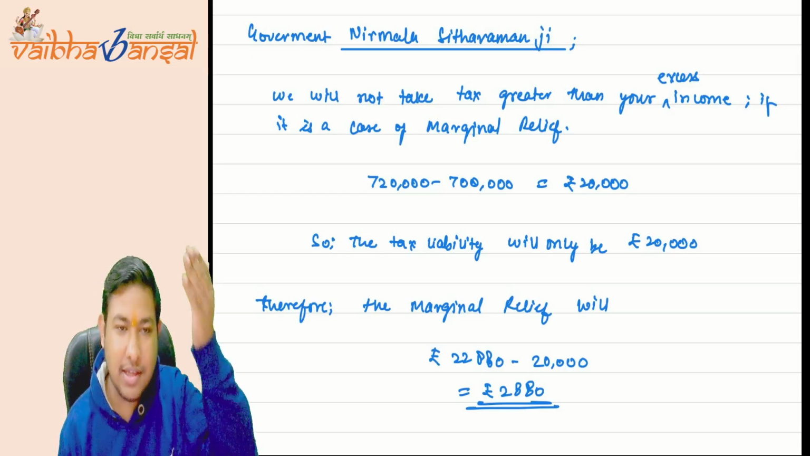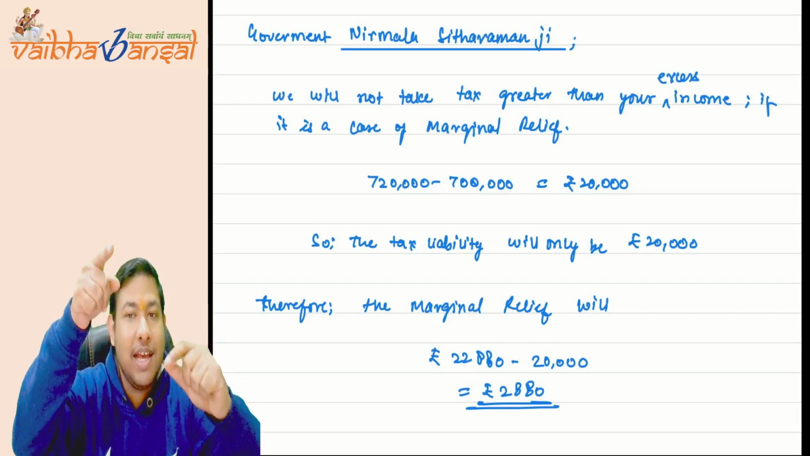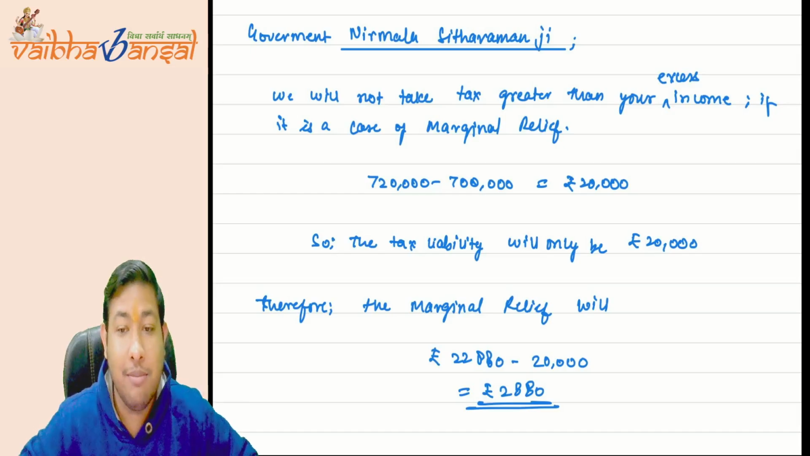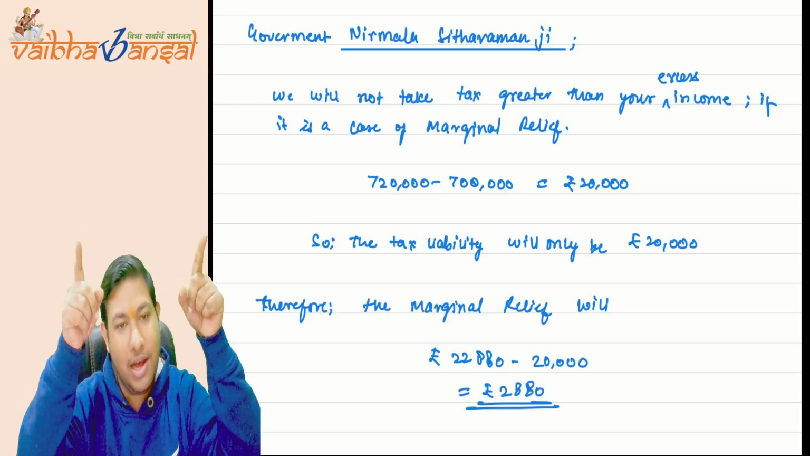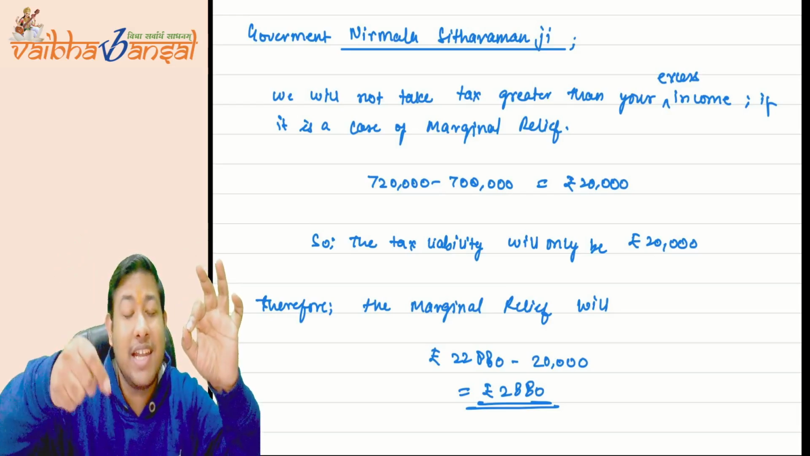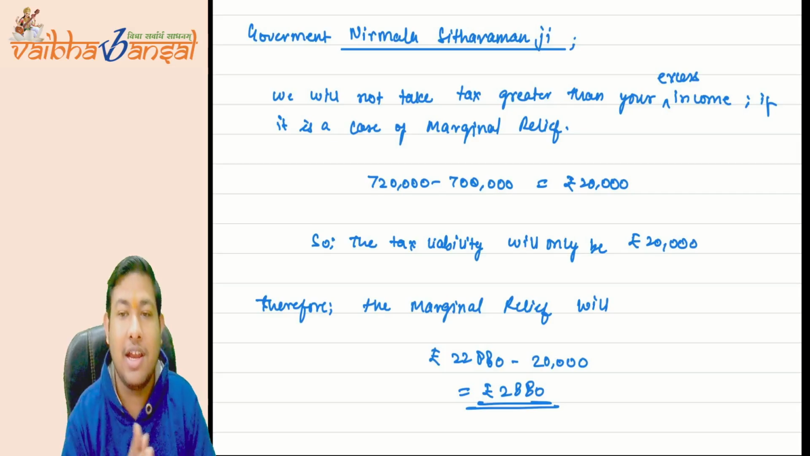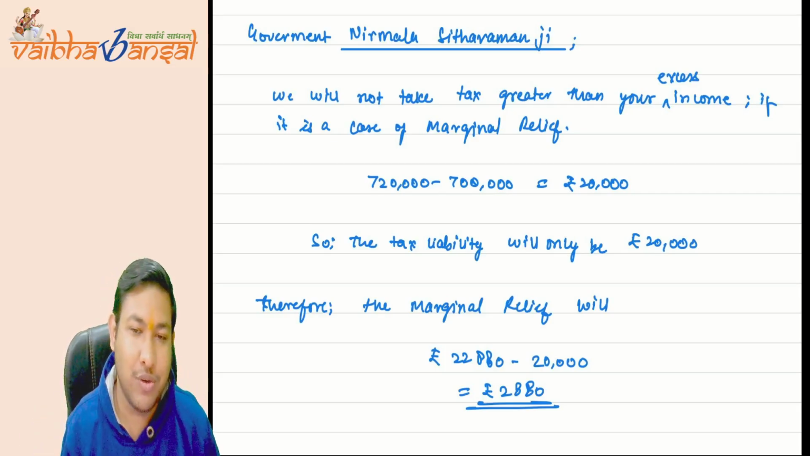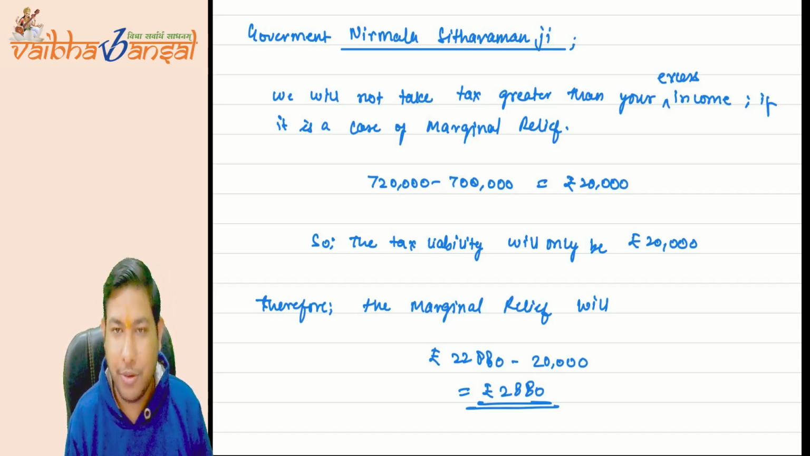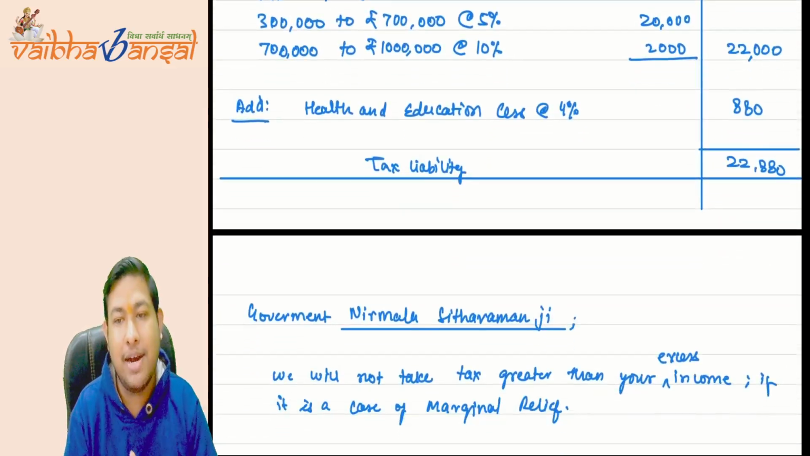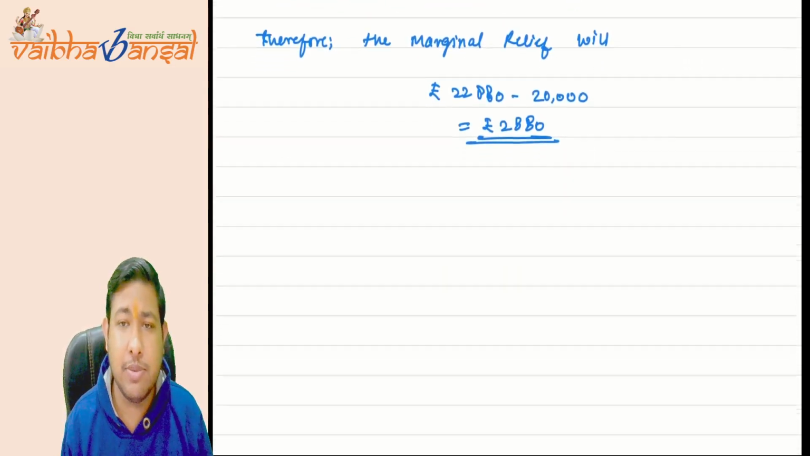This is the same as in the marginal relief for surcharge as well. There you were taking the extra 1 lakh rupees that you had earned, the extra income of the surcharge. Here as well, you are taking the extra increase in income of 20,000. I hope it is clear. The same thing applies here. So my marginal relief comes to what? 22,880 minus 20,000, so 2,880. This will be my marginal relief.